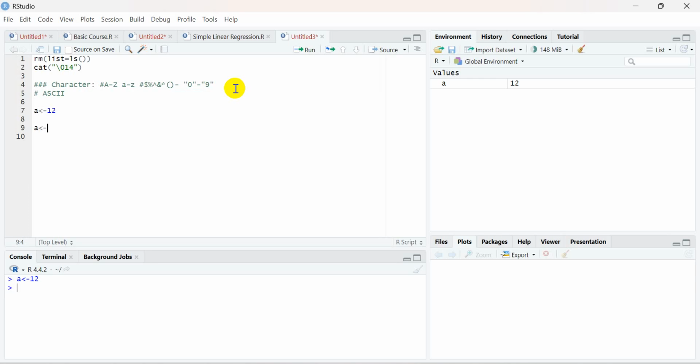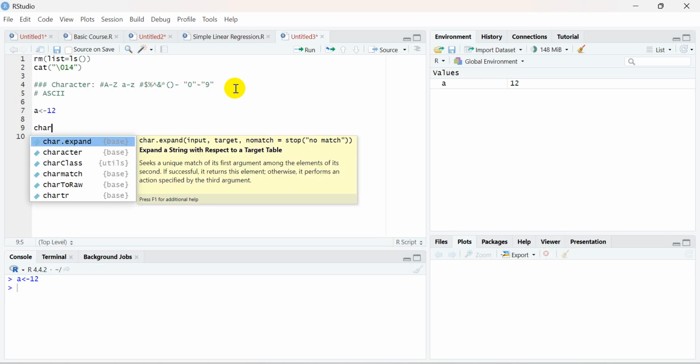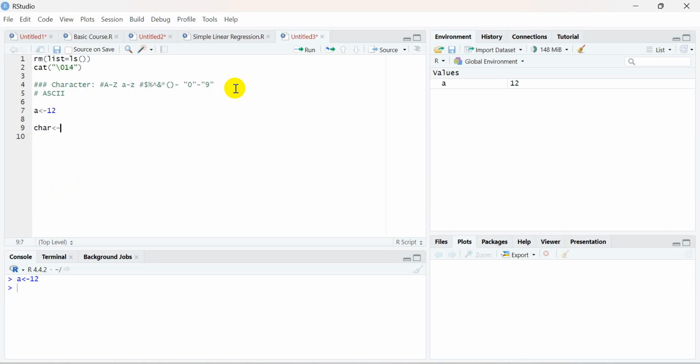For example, if you are creating a variable like char, and you want to store a character value in the memory, then you need to specify a double quote or single quote, maybe a small a, or you can also use a single quote as well. So there are different requirements for why we are not using single quote and double quote every time, or whether they are interchangeable.